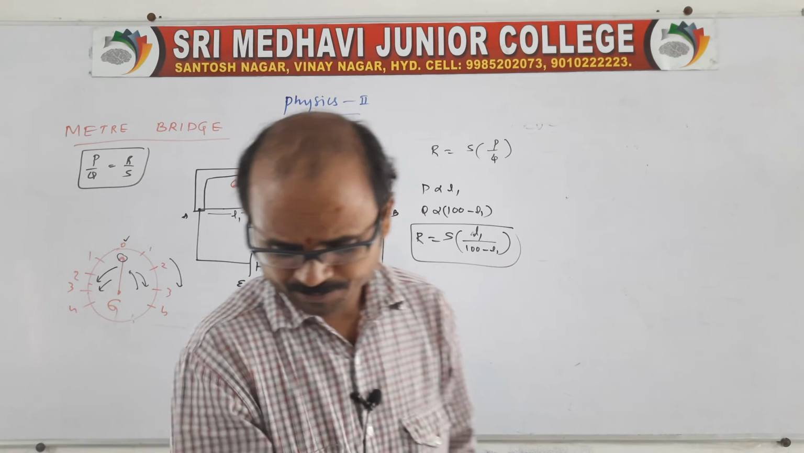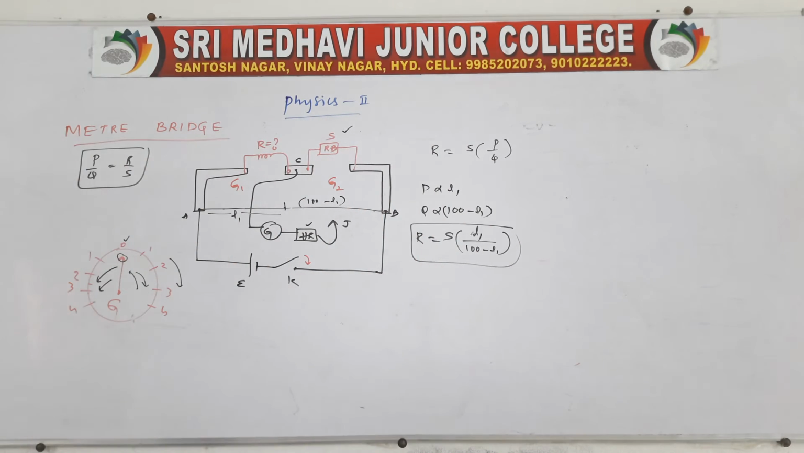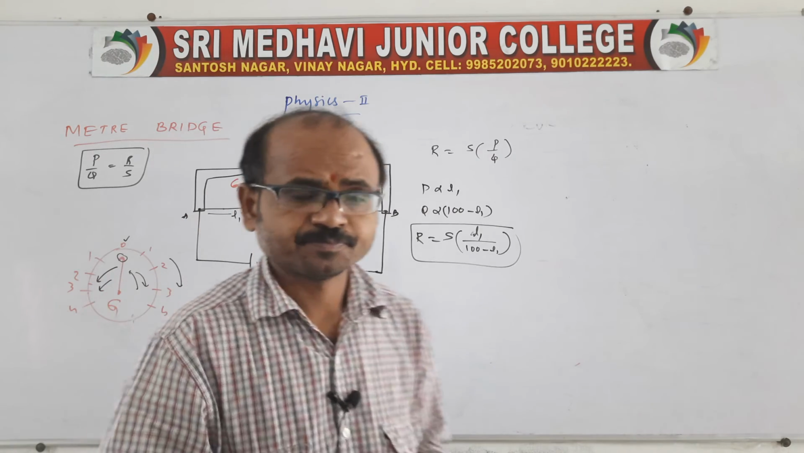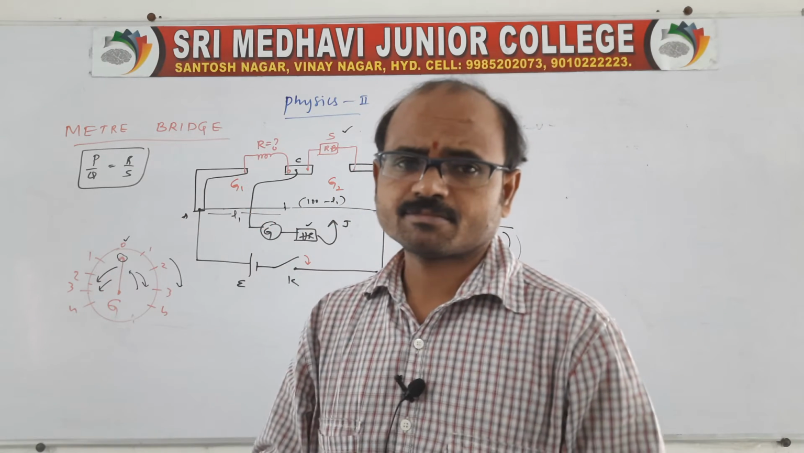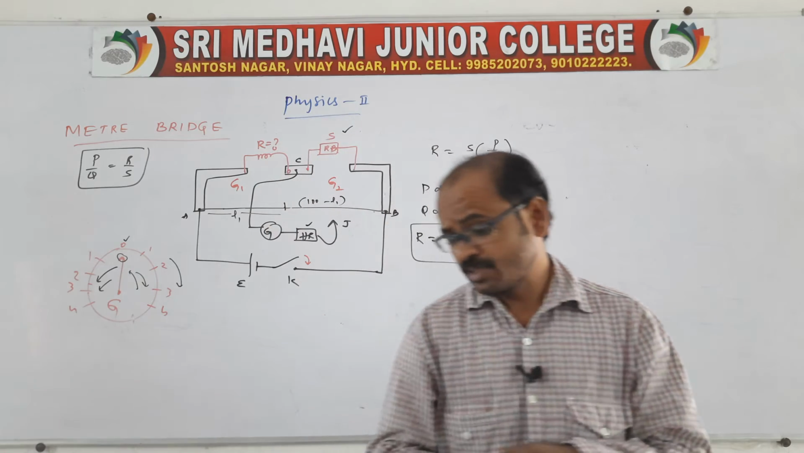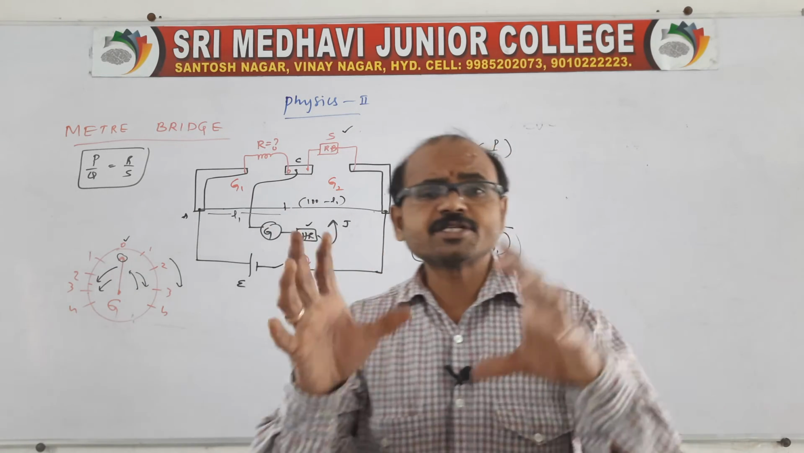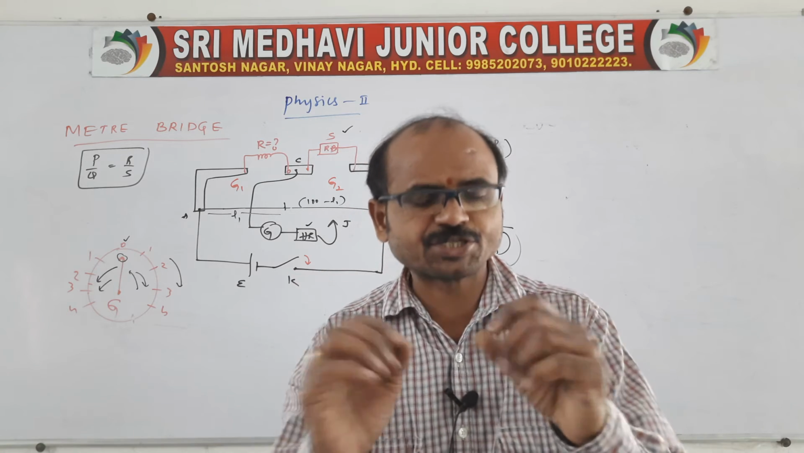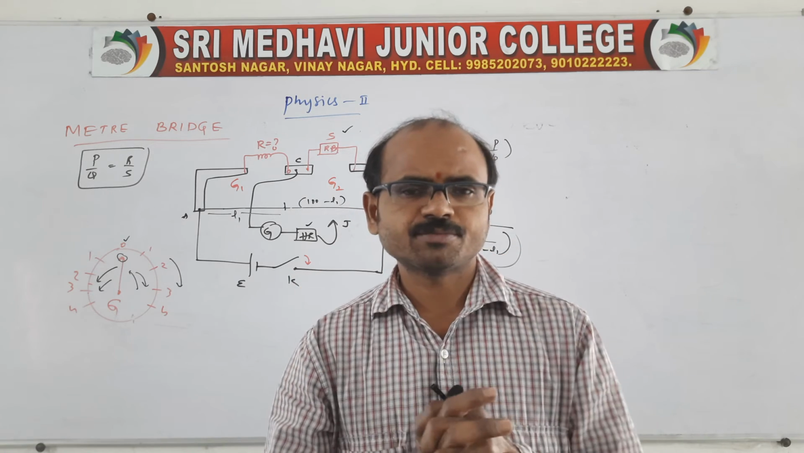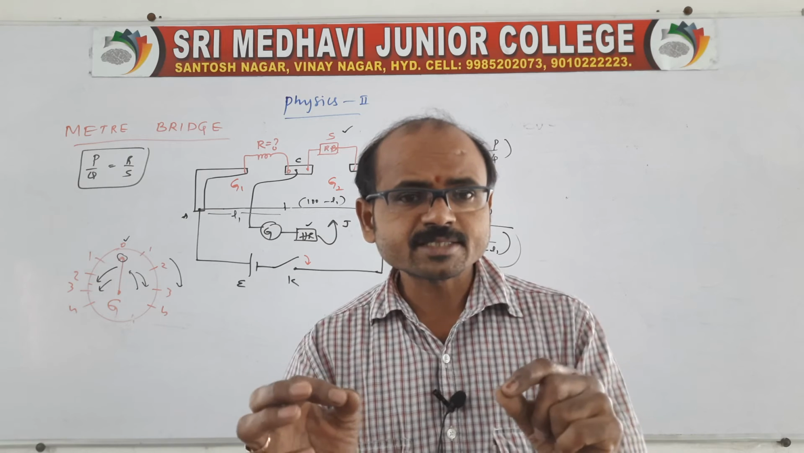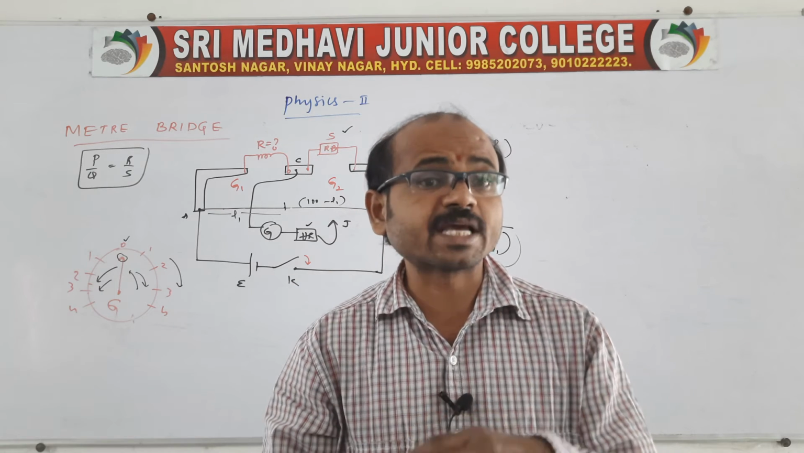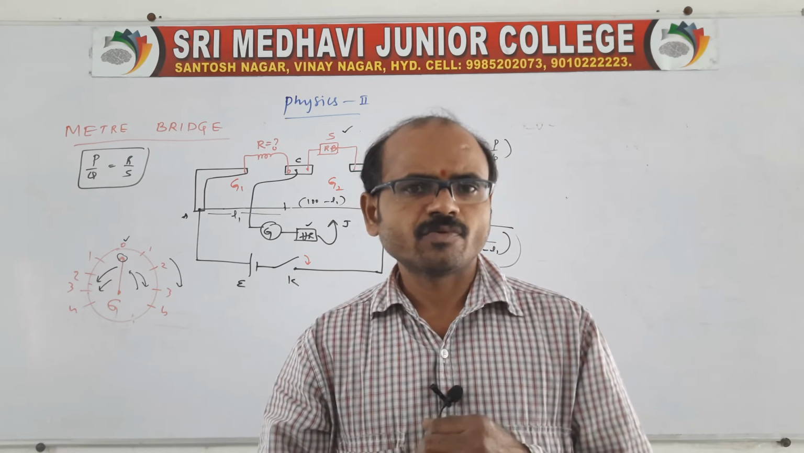And come to the point: in this meter bridge, there are some drawbacks. Sir, what are the drawbacks? Of course, I'll show you one thing. The drawback is that this bridge is not a suitable bridge. We cannot find low resistance as well as high resistance. Why?